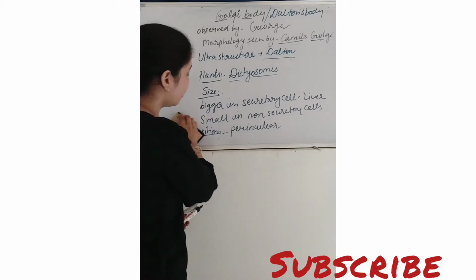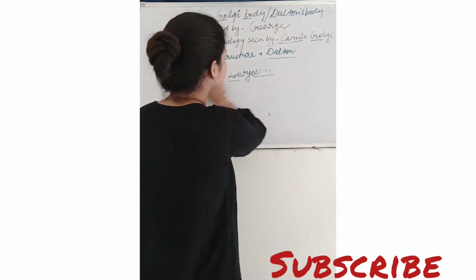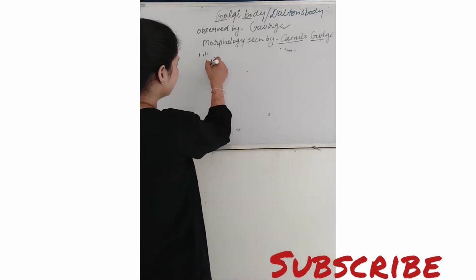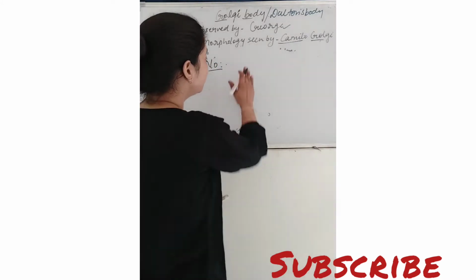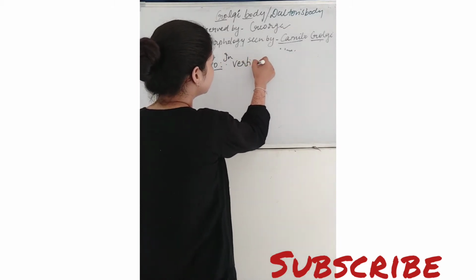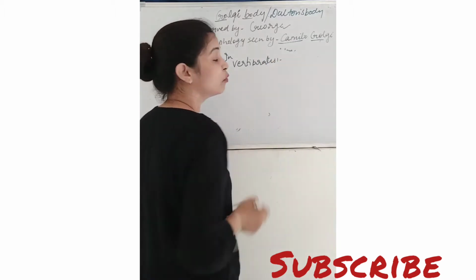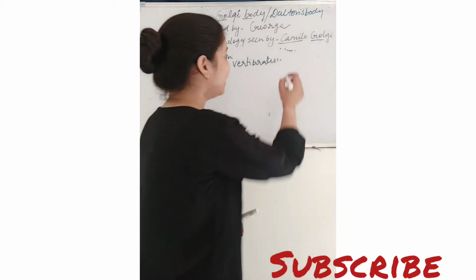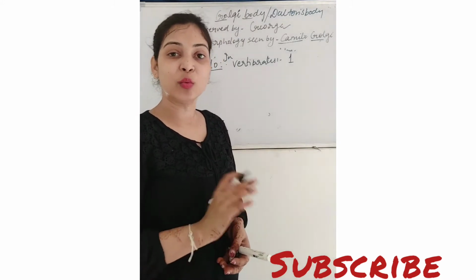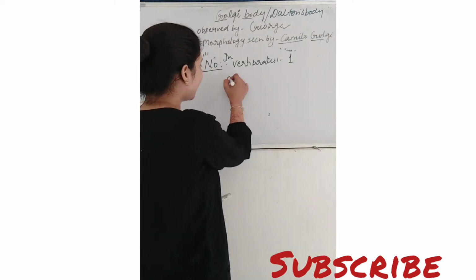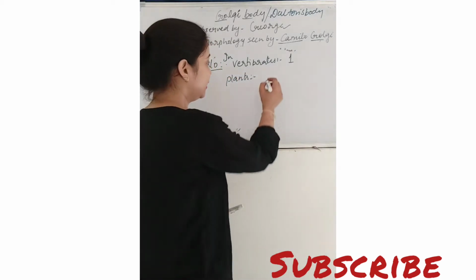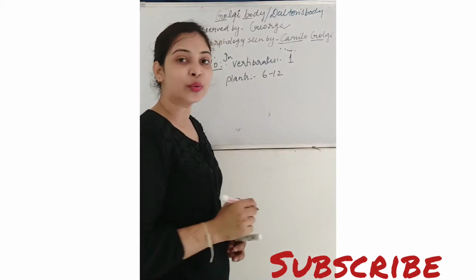And if we talk about the number of Golgi bodies, in vertebrates, in animals, the number of Golgi body is mostly 1. While in the plants, the number of Golgi body may vary. It can be 6 to 12.